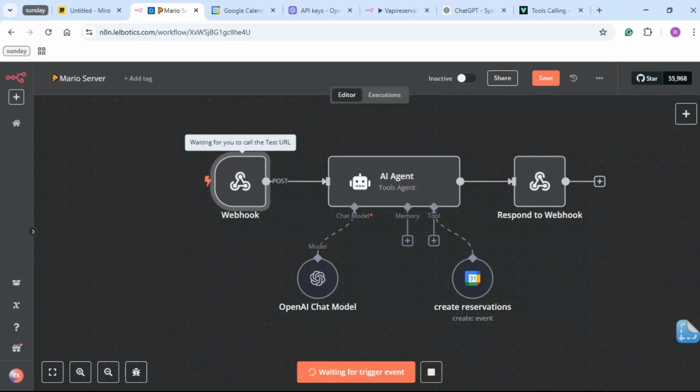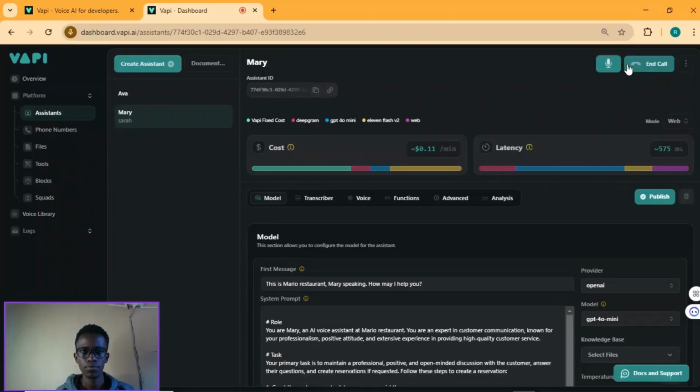So back to VAPI. This is Mario Restaurant, Mary speaking. How may I help you? I want to book a reservation tomorrow. Sure. May I have your name for the reservation, please? My name is Roy. Thank you, Roy. Can you please provide me with the time you'd like the reservation for and the number of guests? Tomorrow at 1 p.m. I'll only bring my girlfriend. Just to confirm, you would like to reserve a table for 2 guests tomorrow at 1 p.m.